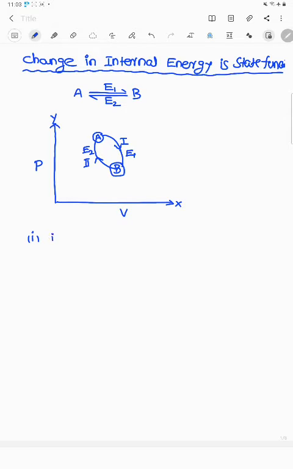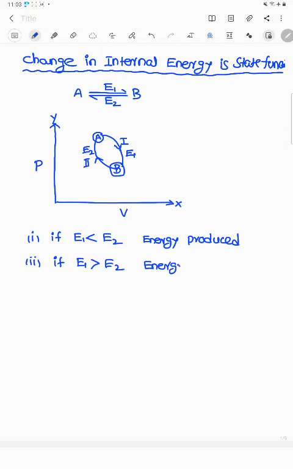Here, first point: if E1 is less than E2, the decrease in the internal energy is less than the increase in the internal energy, so energy is produced. Second point: if E1 is greater than E2, energy is destroyed.